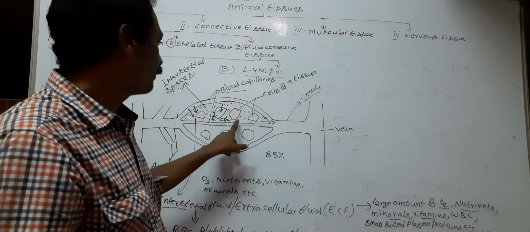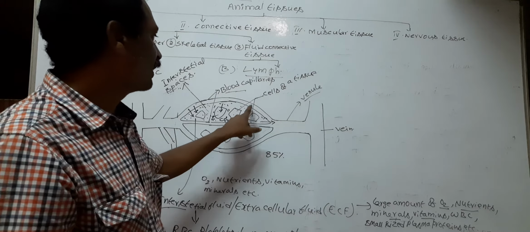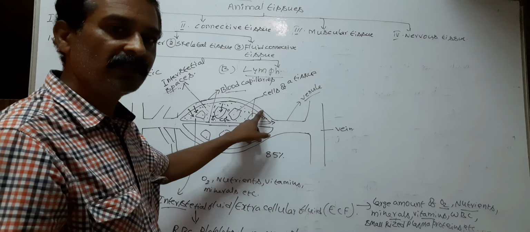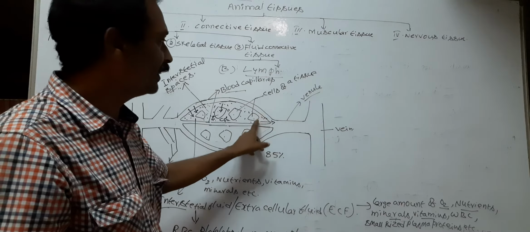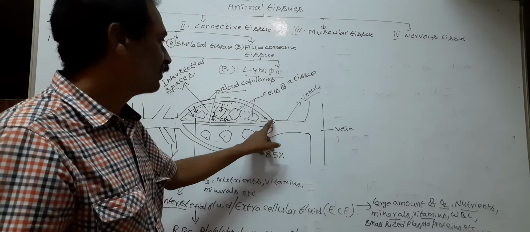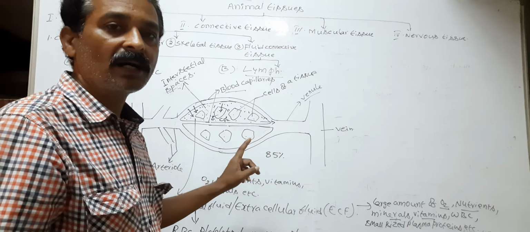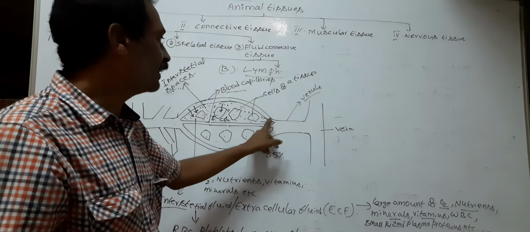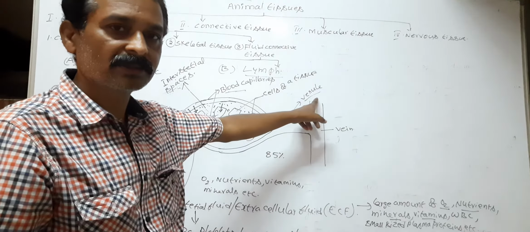So 85% of ECF is reabsorbed into blood, or into venules, with the help of high osmotic pressure at the end of venules.